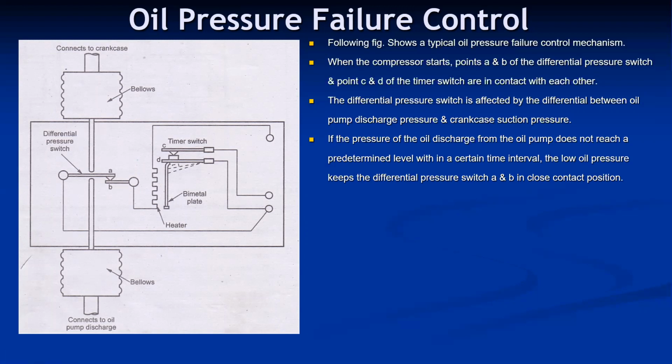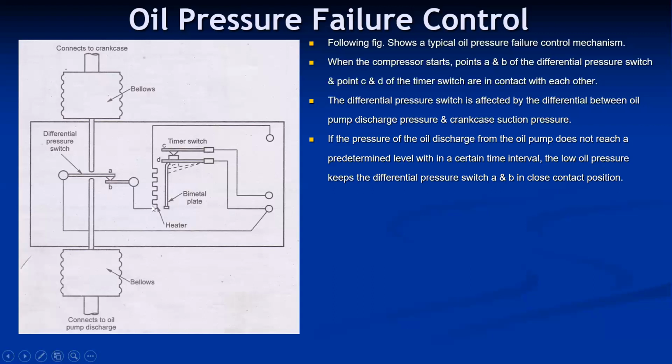If the pressure in the oil pump doesn't reach the predetermined level within a certain time interval, the low oil pressure keeps the differential pressure switches A and B in the closed contact position.